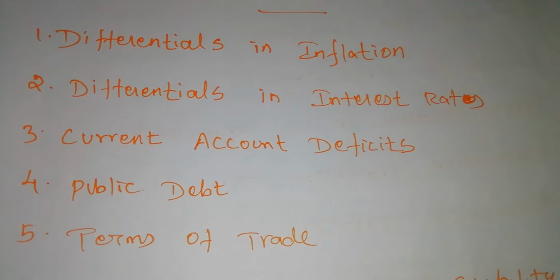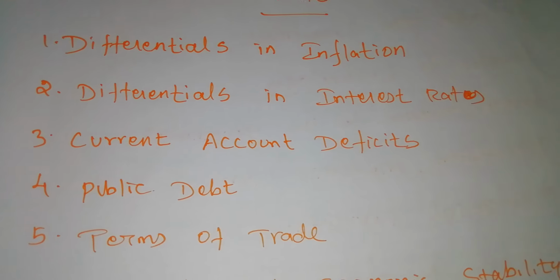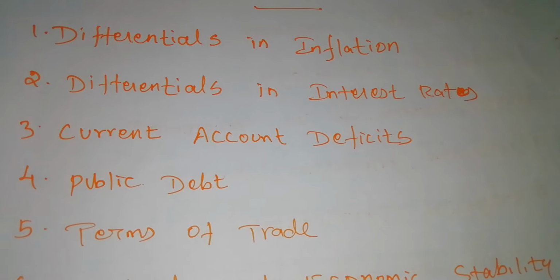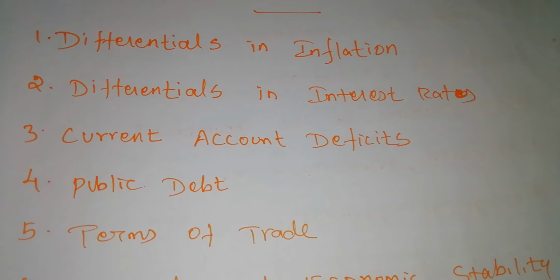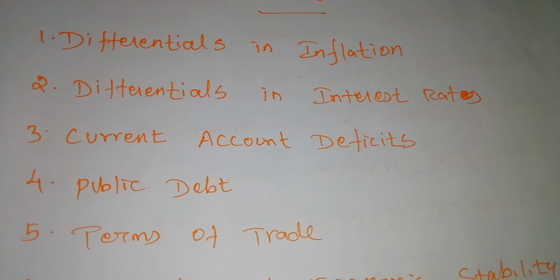So when you have a high rate of interest, we can easily attract foreign direct investment. So on the basis of interest rate also, the exchange rate will be determined.